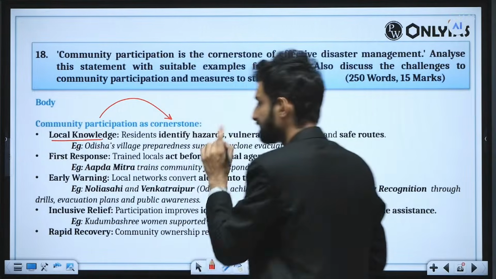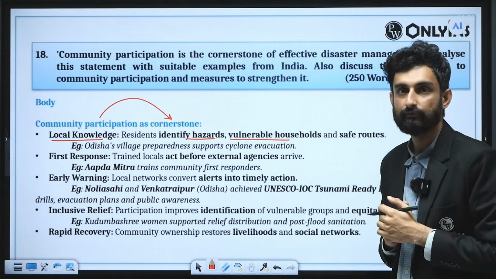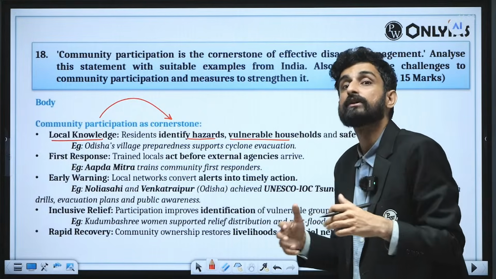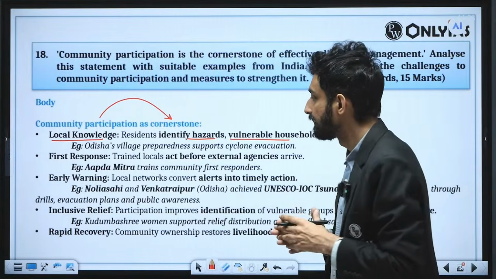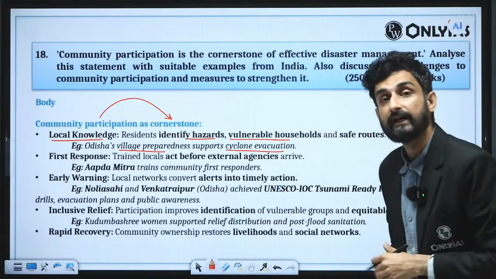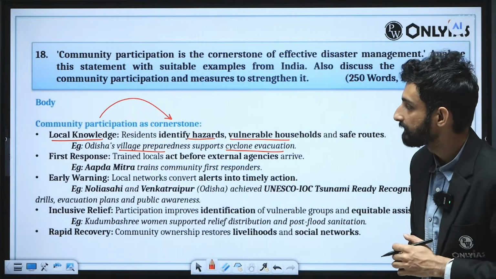Residents identify hazards, vulnerable households, and safe routes of evacuation. They know the safe routes of evacuation much better and much earlier than the authorities, which helps disaster relief response. Example: Odisha village preparedness supports cyclone evacuation in every cyclonic period of the Indian or southwest monsoon winds.